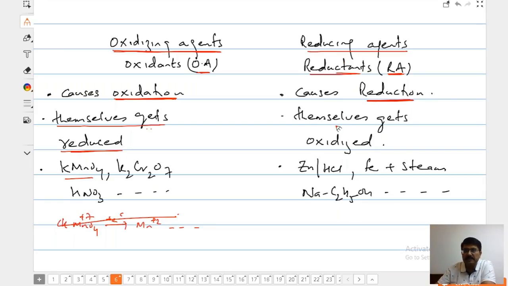Whereas reducing agents, please unmute yourself. All of you mute yourself.